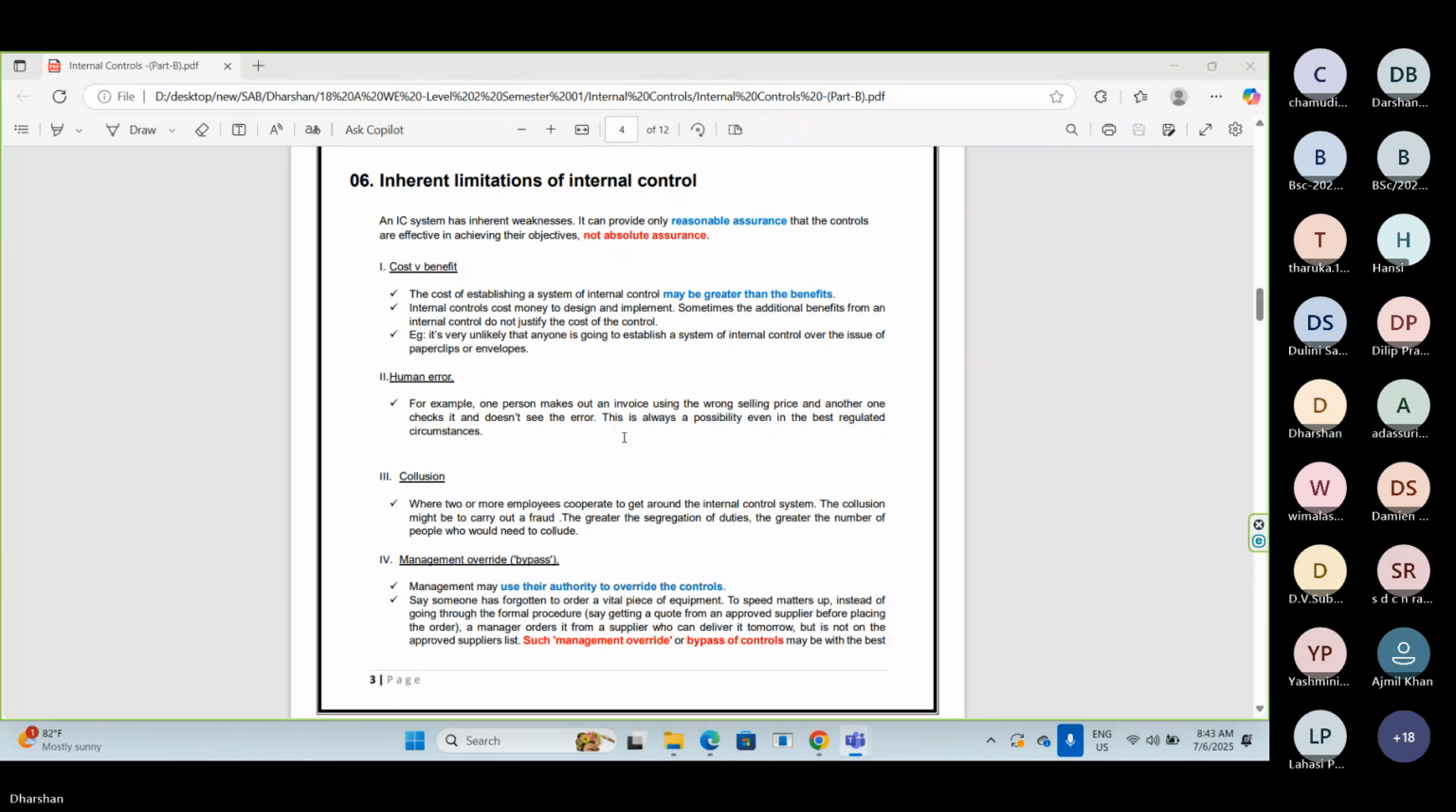Clear? That is called collusion. Okay, that is called collusion. There is at least a 0.1% chance that collusion can happen.